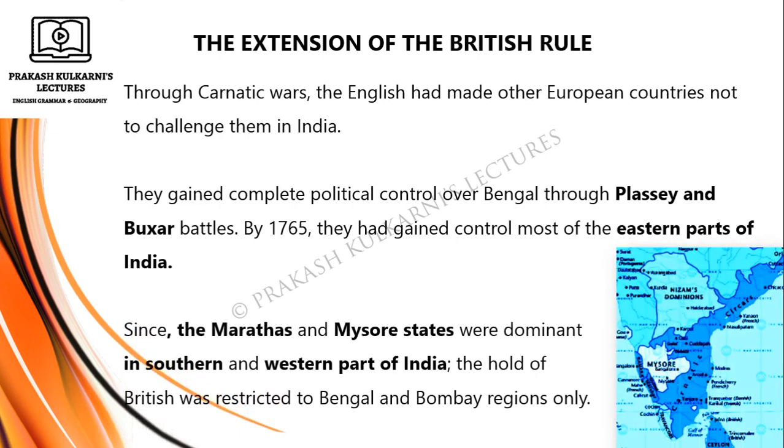Since the Marathas and Mysore states were dominant in the southern and western parts of India, the hold of the British was restricted to the Bengal and Bombay regions only. You can see and study the map here towards your right side.